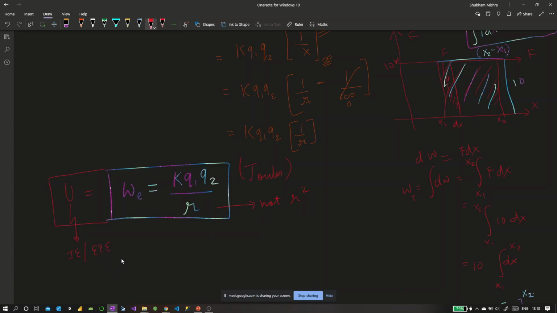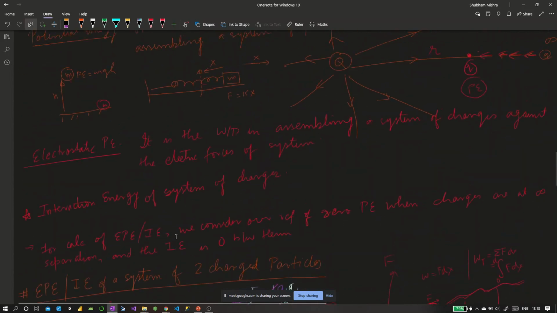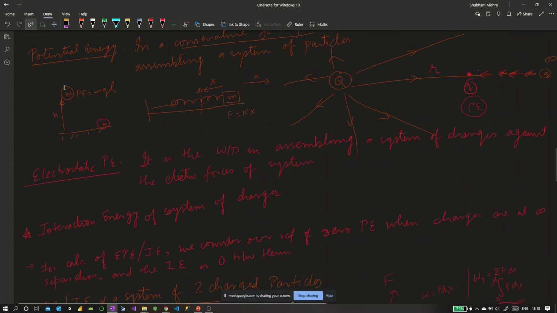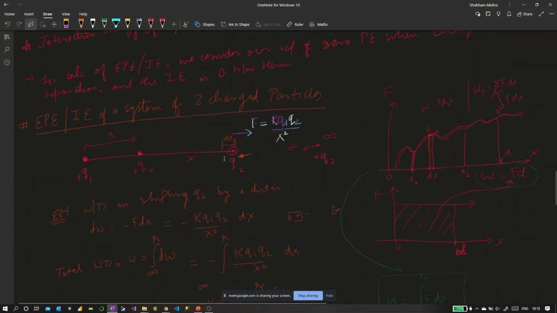As I told you, in the gravitational system, the work that we did in bringing something up becomes the potential energy of that system. In the spring mass system, the work I did in pushing or stretching the spring became the potential energy of that system. Similarly, in an electrostatic force, the work that I did in bringing these two charges near each other turns into the potential energy of that system.